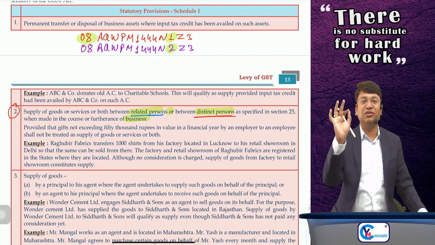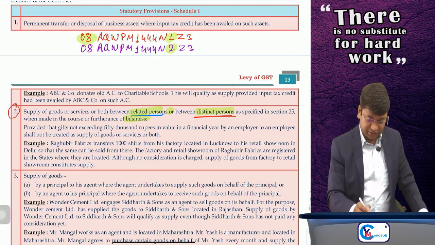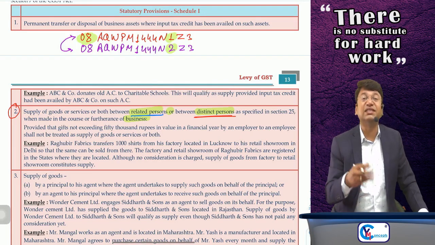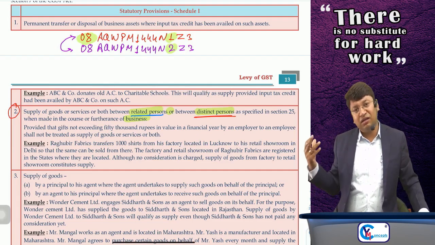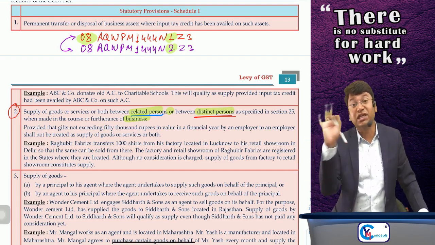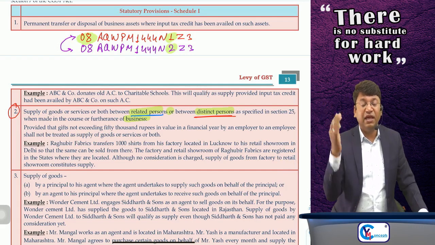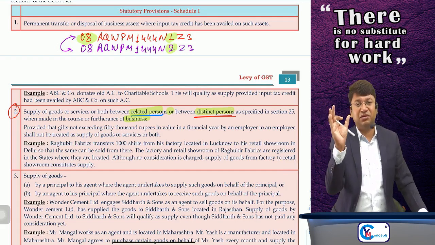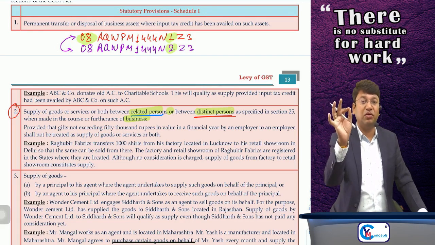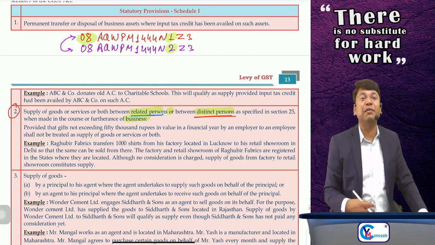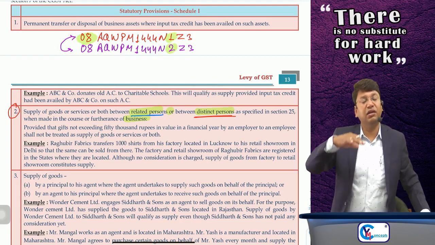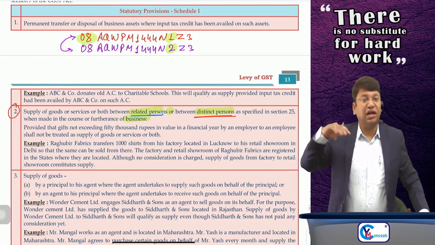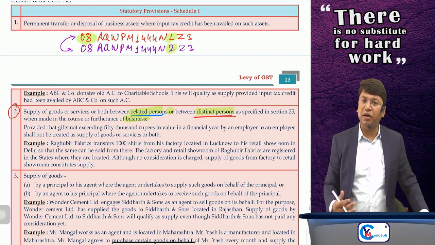So ownership is the same, but both are 2 distinct persons. But if I had not taken any separate registration for my other branch in Rajasthan, then those are not distinct persons. They are the same person. If the same person having the same PAN number has 2 separate registrations, then those will be called distinct persons. Another example: suppose I have one more branch in Maharashtra. One branch I have in Udaipur, Rajasthan, and another branch I have in Mumbai, Maharashtra.